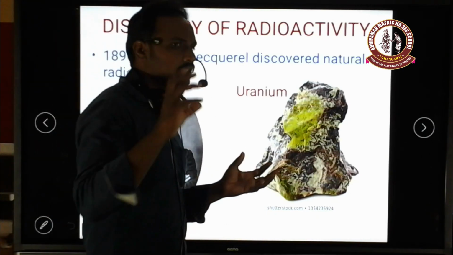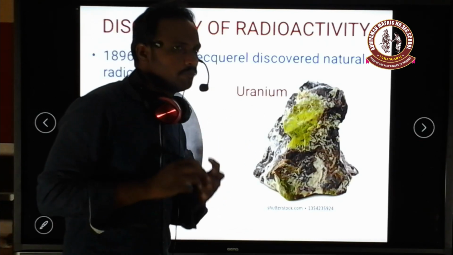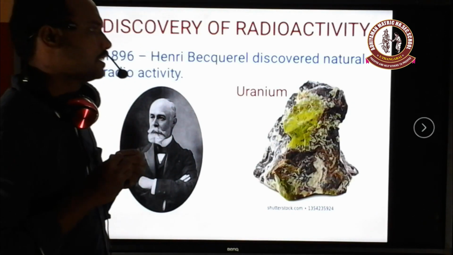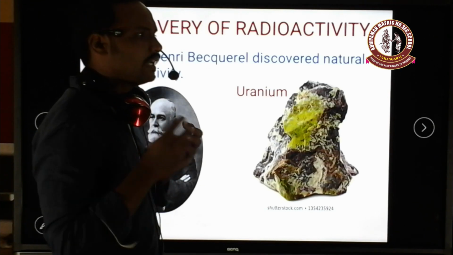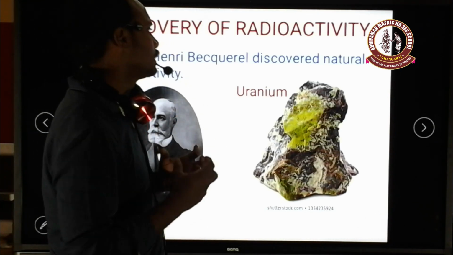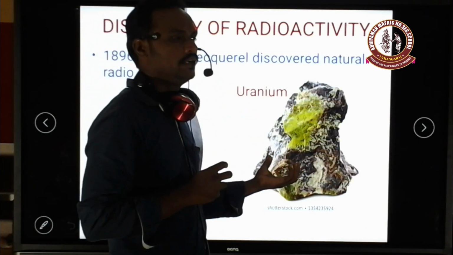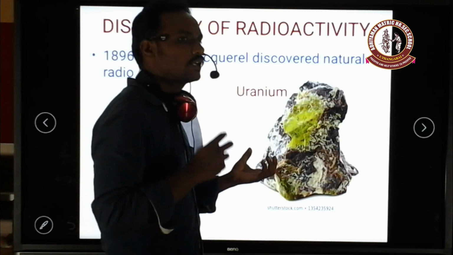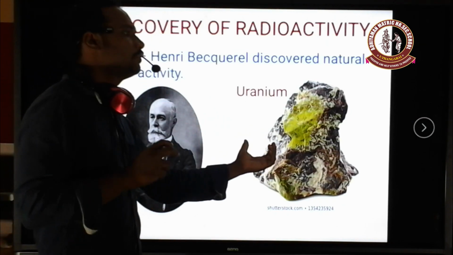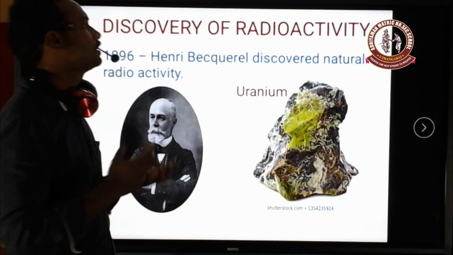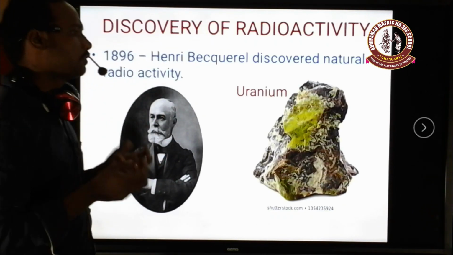It was left on his bench, and when he came back a week later, the photographic plate had been affected by some radiation. So he investigated why the photographic plate was affected and where the radiations came from. Later he said that uranium is capable of emitting some kind of radiation, because uranium is a radioactive element. So he discovered that the nucleus of a certain element is capable of emitting radiations. This process is called radioactivity. He discovered it by accident only.